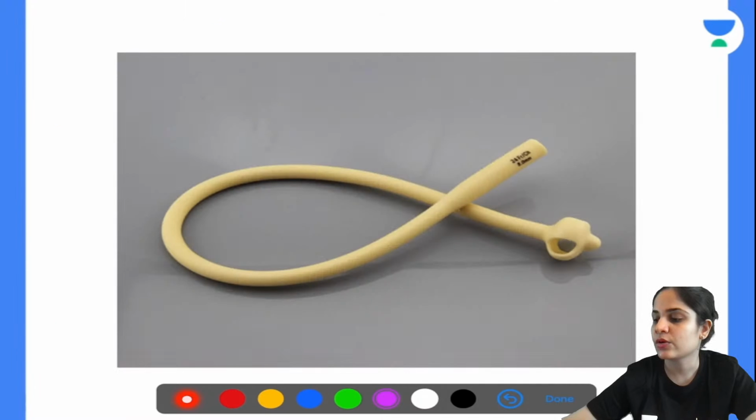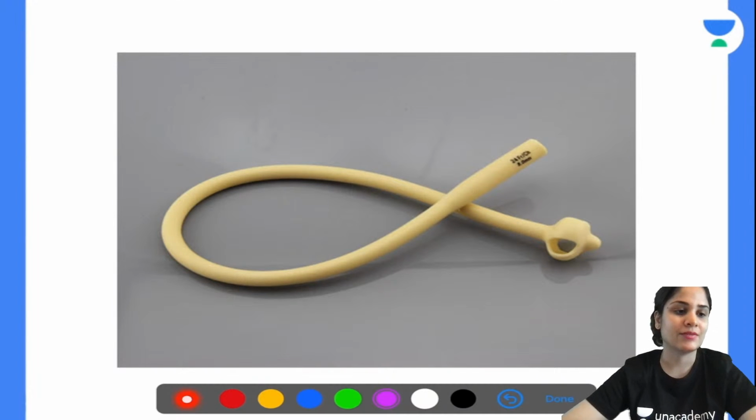Alright. Now moving on to our next topic. Can you see this and tell me what is the name of this catheter and where do we use it?